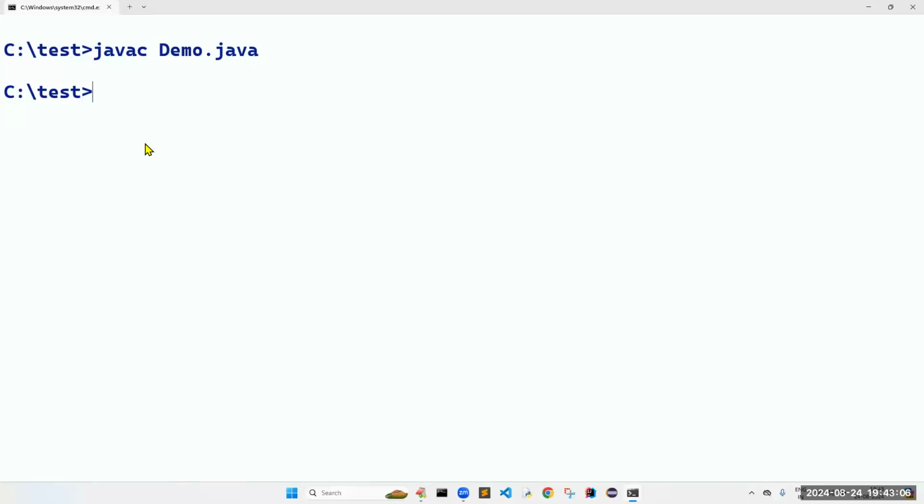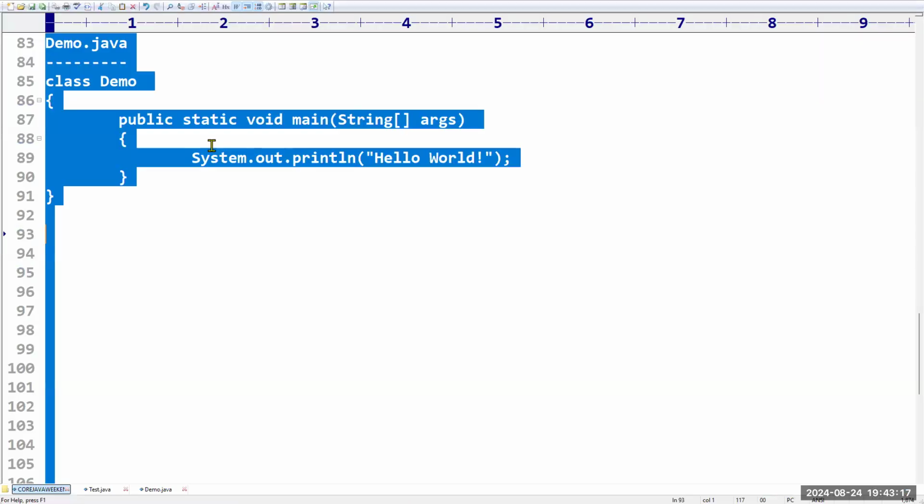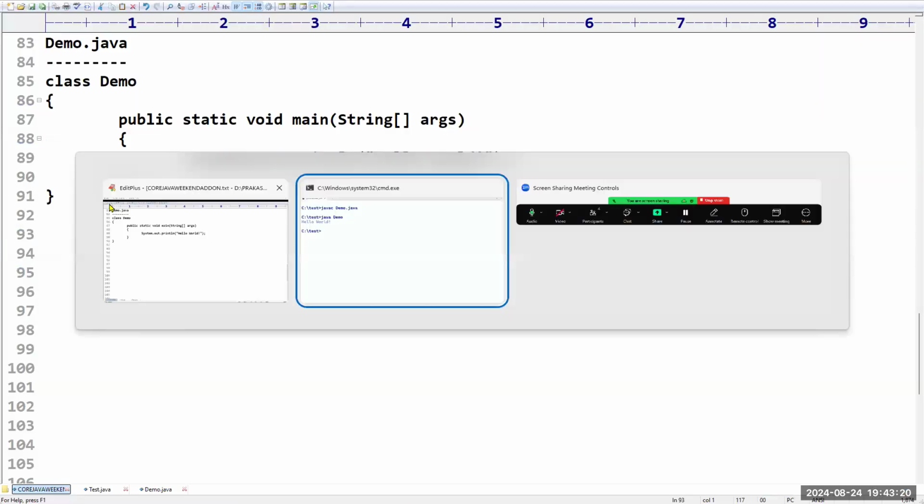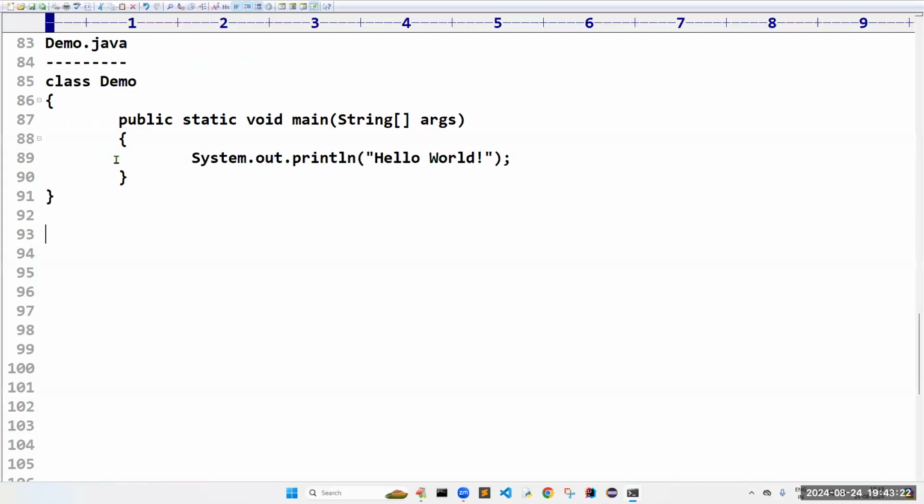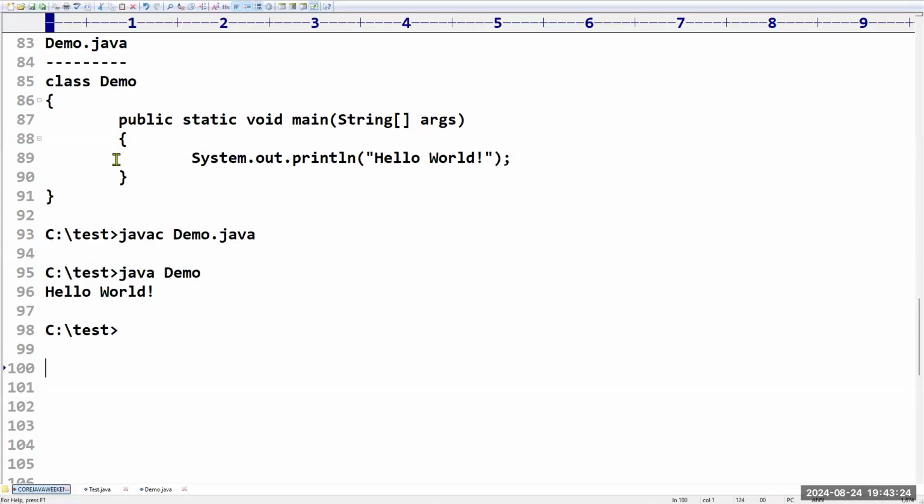Now our task is to run the program. How to run? We have to give java space Demo. If you press the enter key, what will happen? It is going to execute and display the hello world message on the screen. So this is how to execute a simple Java program. Total how many commands are there? Two commands. The first command is what? javac. What is the purpose of this command? To compile this Java program. What is the second command? java space Demo. What is the purpose of this command? Just to run the Java file.